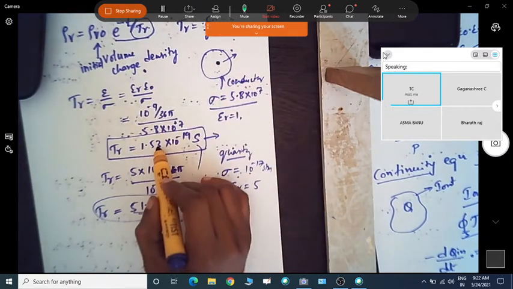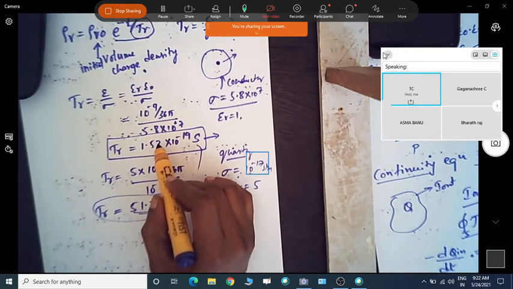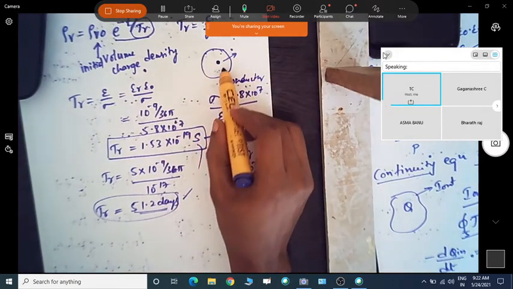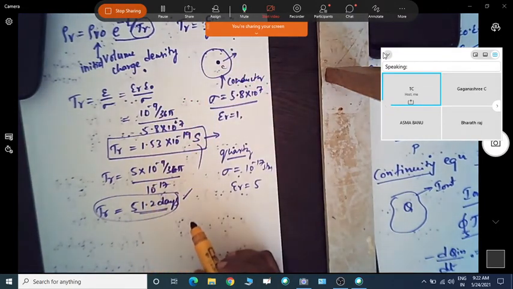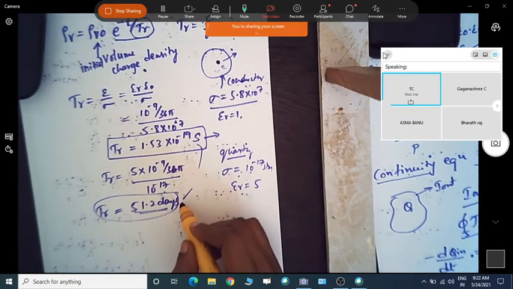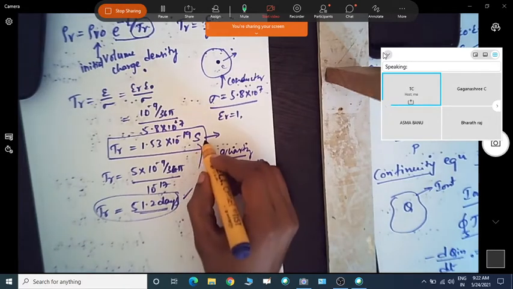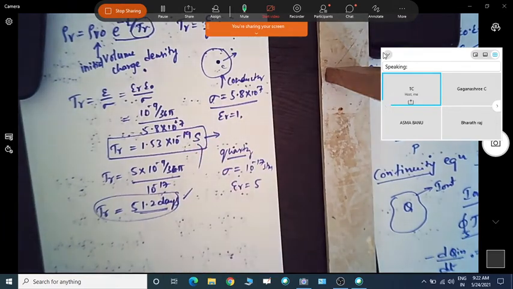If you take the conductor, a rapid decay of the charge happens and it goes to the surface. So that is what the relaxation time says. The relaxation time is large for dielectrics and very small for the conductor. A very large relaxation time is there for very good dielectrics.